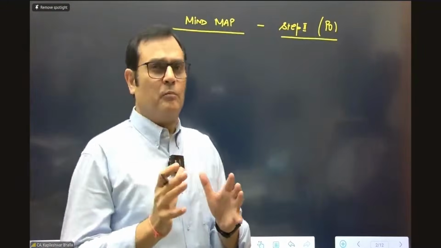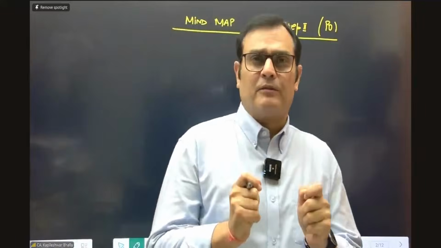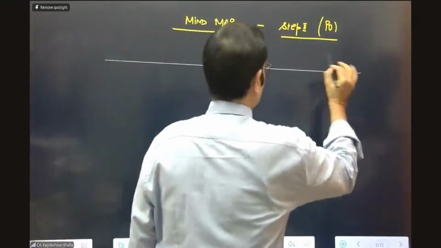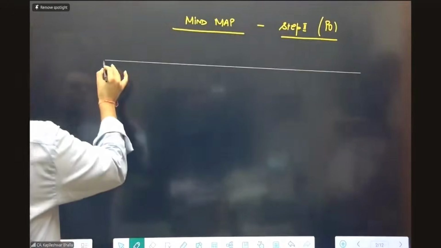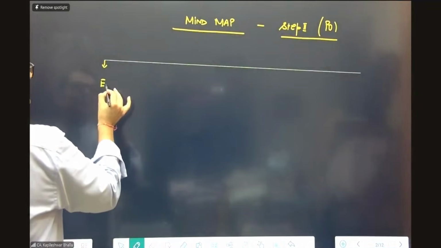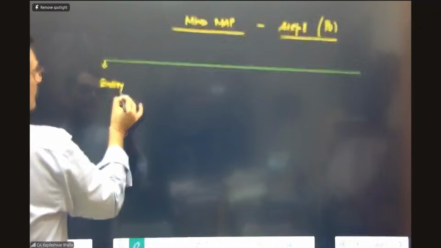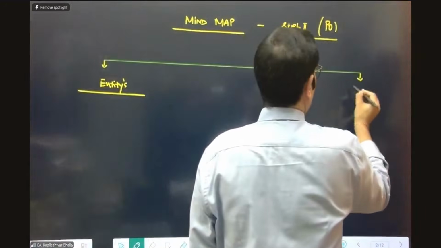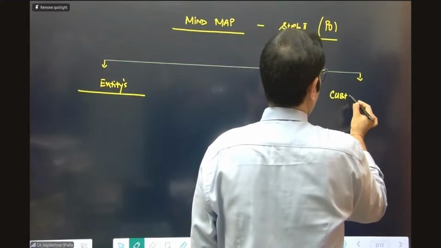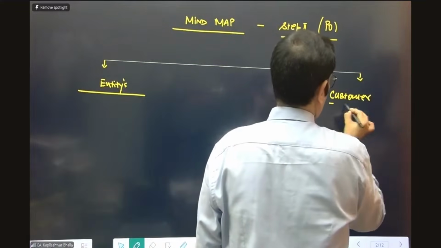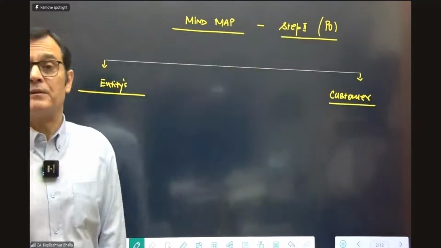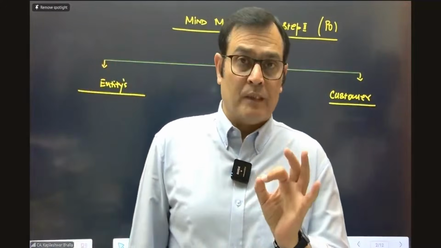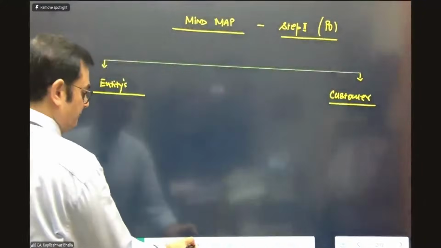You just need to keep some crucial points at the back of the mind. And what are those crucial points? There are two things to be seen. One is that we look at the entity's perception, and the second is we need to look at the customer's perception, that is, what does he want. On one hand, we need to see the entity's perception, and on the other hand, we need to see what the customer wants.